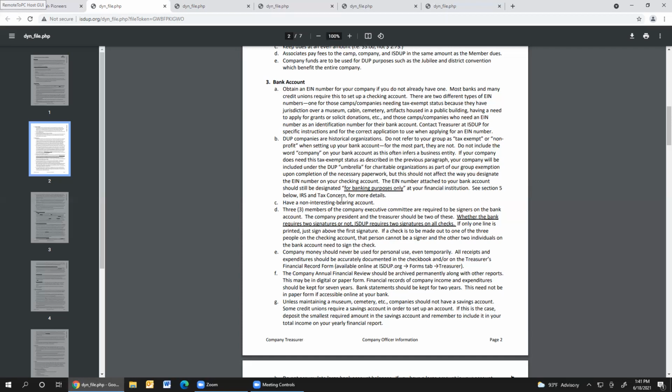You can certainly read through the rest of these guidelines in the rest of this section.